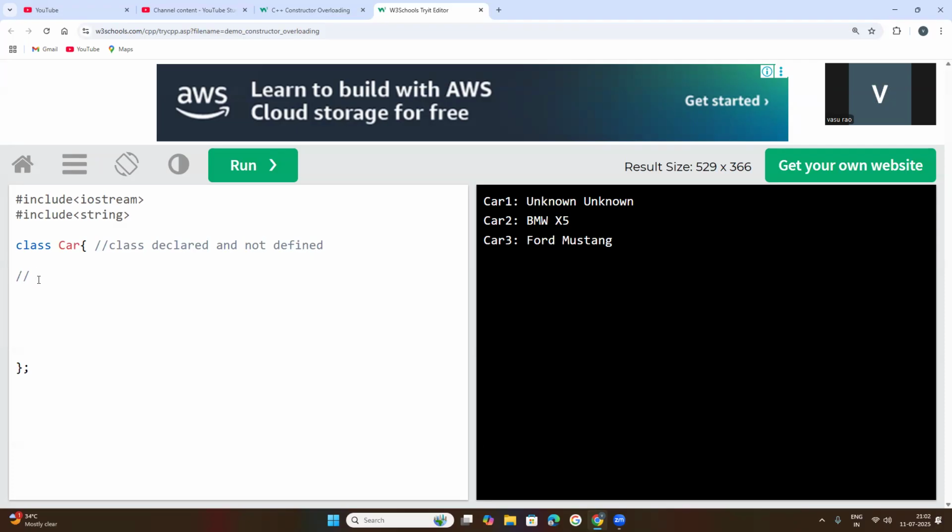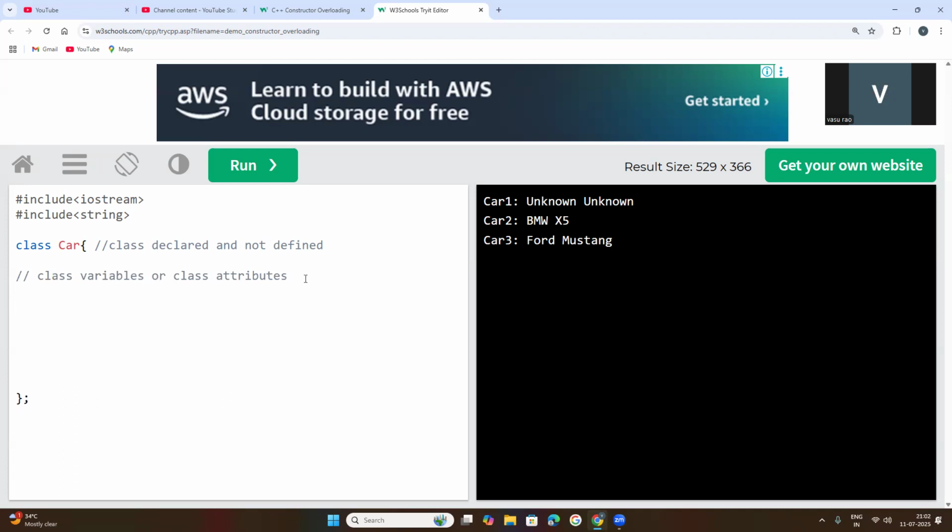So: declaration of the class variables. I told you that class variables are attributes, class attributes. Don't confuse yourself: attributes and class variables are the same.